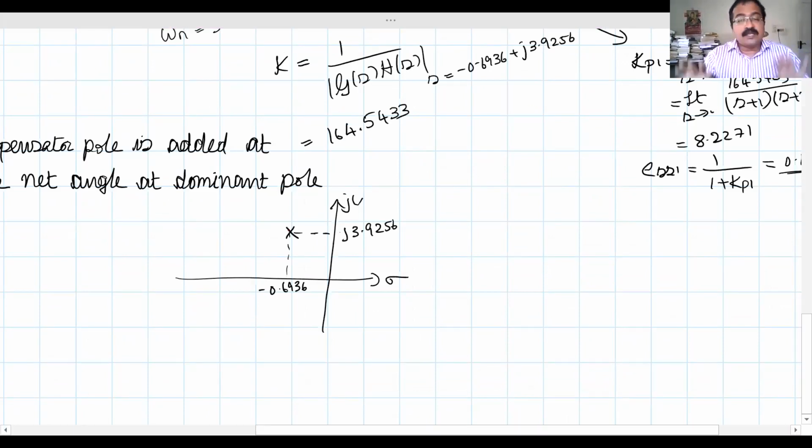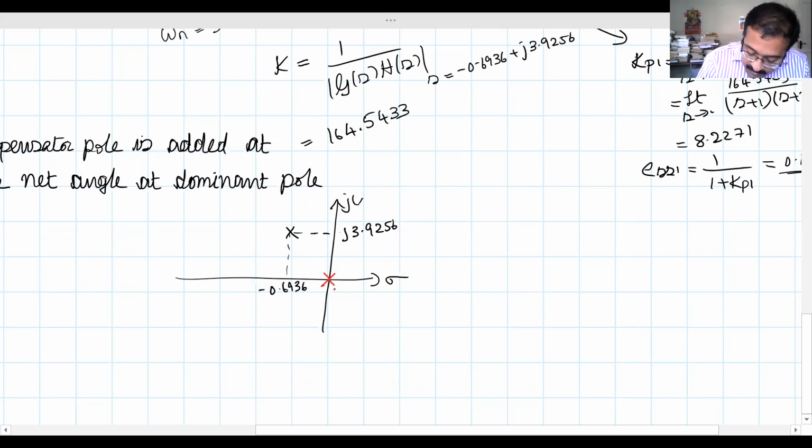Right now it is on the root locus and the net angle is plus or minus 180. Now when you add the compensator pole, what happens? The angle at the dominant pole will be something else, because you are now adding a pole at the origin. Okay, let's calculate what's the net angle.